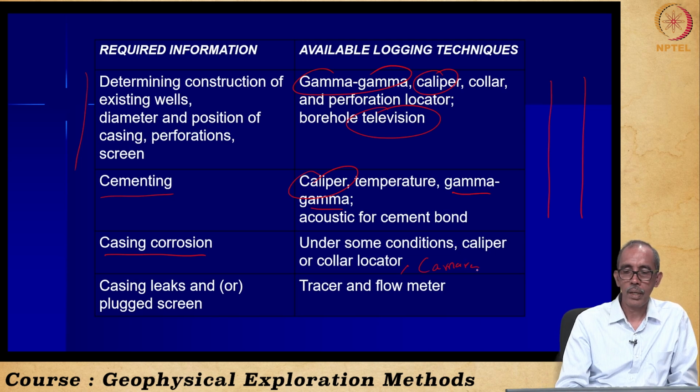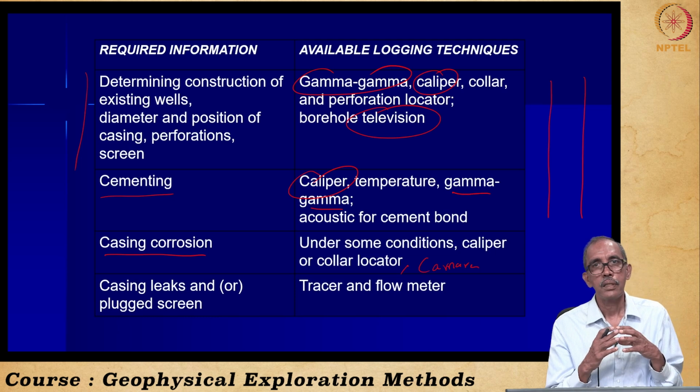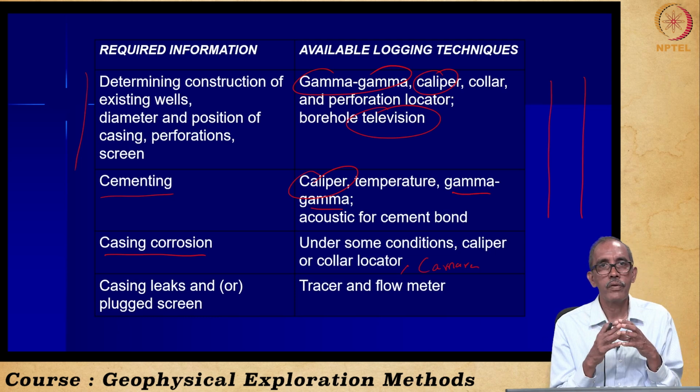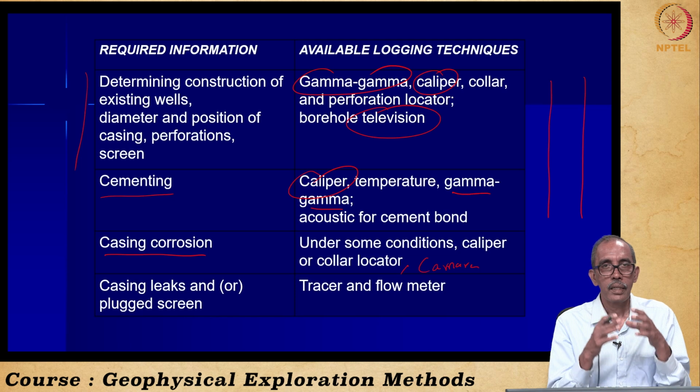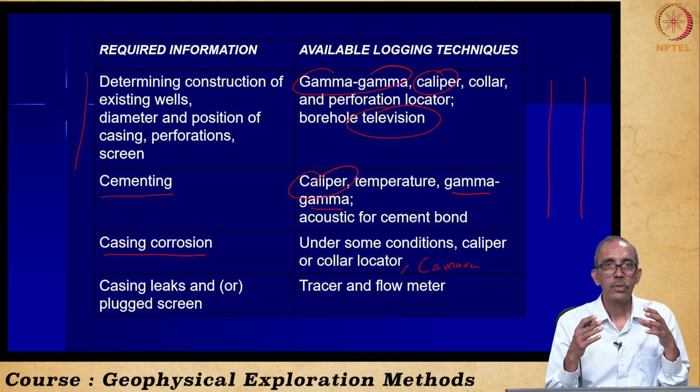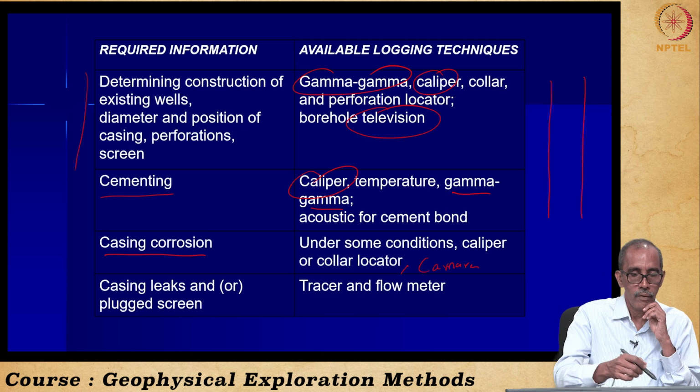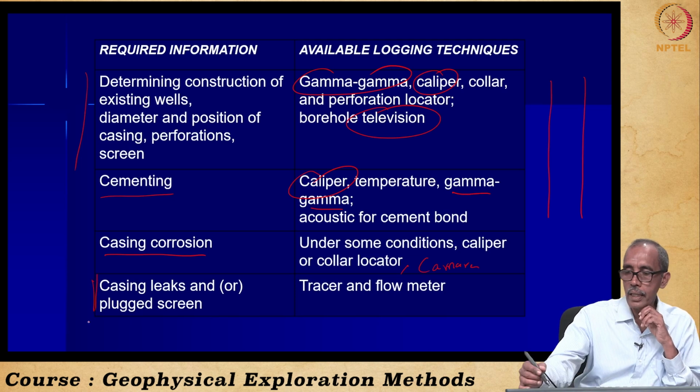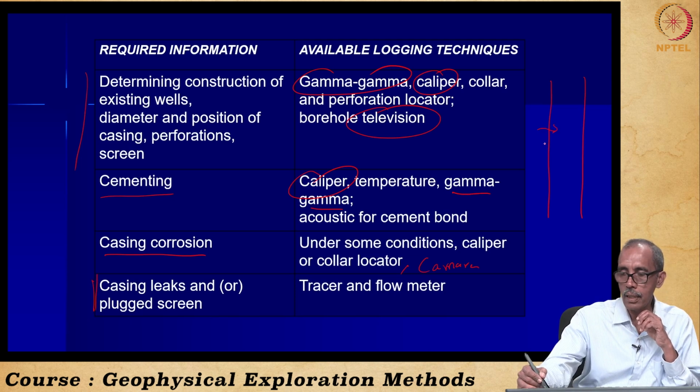Right? Borehole camera logging can be helpful to see the actual physical condition of the casing pipe. Also the well screens can be clearly identified. Whether there is any leakage from the casings, right?